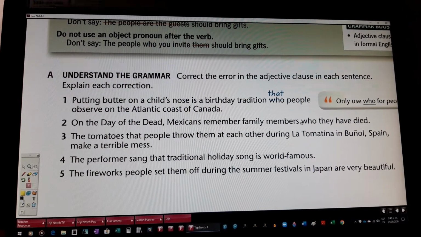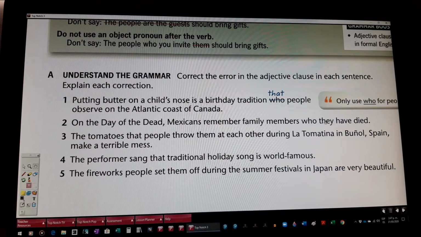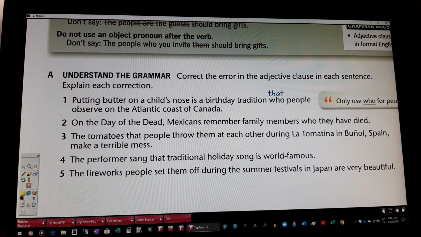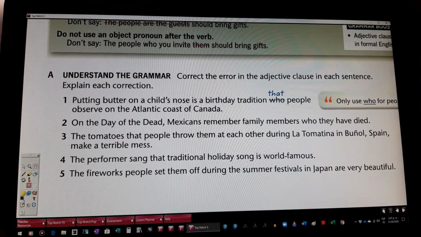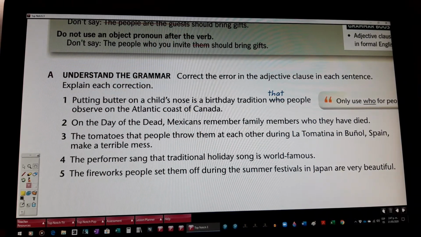Okay? The mistake here is they. They is not necessary. Okay? Who is replacing Mexicans, and that's it. The tomatoes that people throw them, okay, this them is a mistake. So eliminate them. Okay?